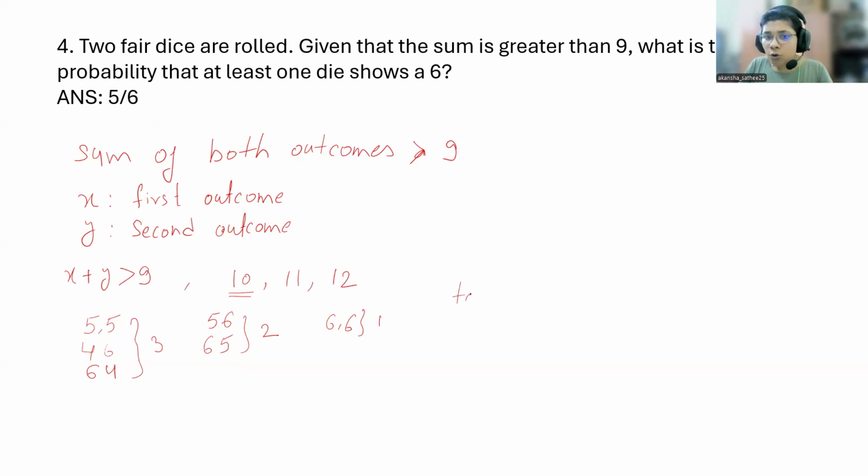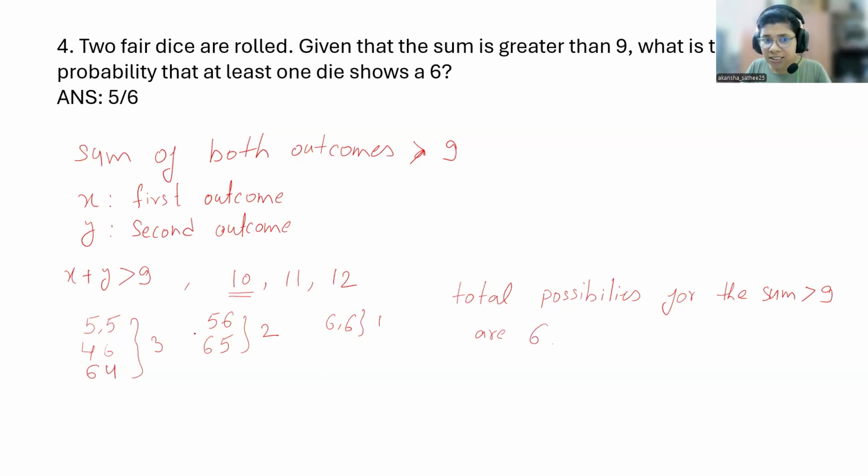They are asking what is the probability that at least one die shows a 6. So the total possibilities for the sum greater than 9 are 3 plus 2 plus 1, which is 6.